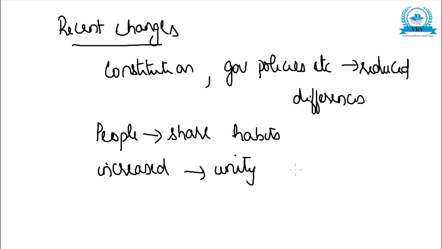And this is why we say that India is a land of unity in diversity.